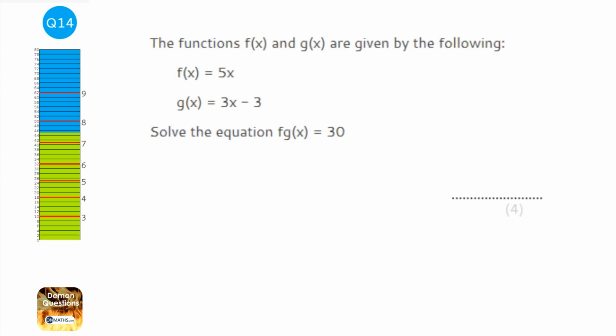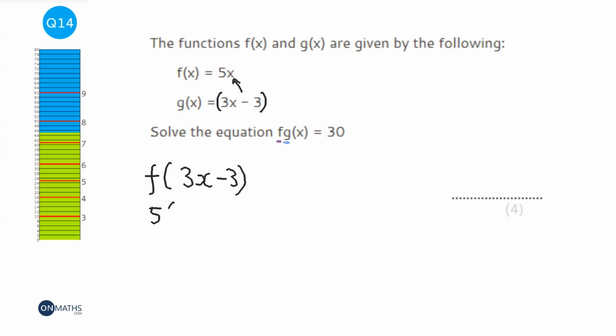So this question involves composite functions, FG, and the way this works is that the letter closest to the bracket always goes first. It's like a line, people or functions lining up, and then F will go after G's gone. So G is this bit here, okay, so 3x minus 3, and then we're going to feed that into function F, which is just times it by 5. So we're going to start off doing function g. And when we've done function g, we're going to do function f, which just multiplies it by 5.